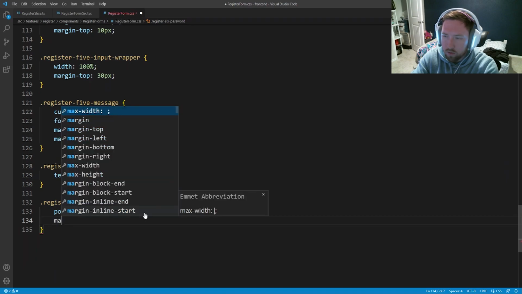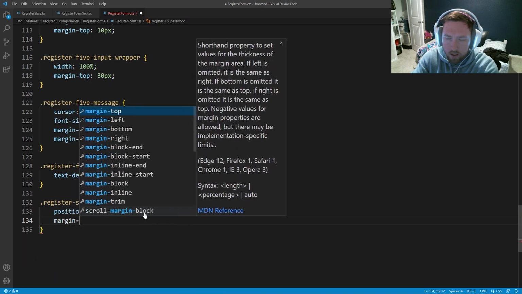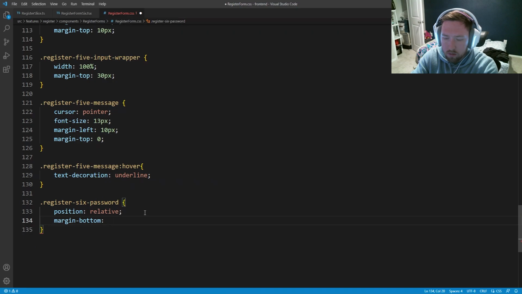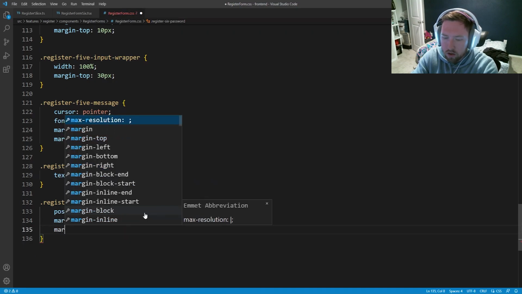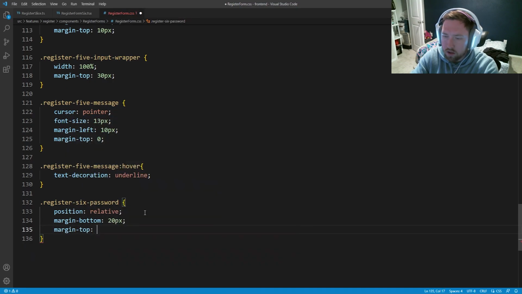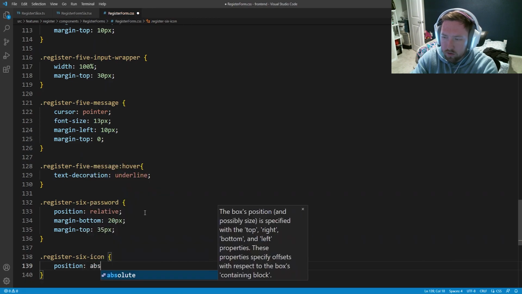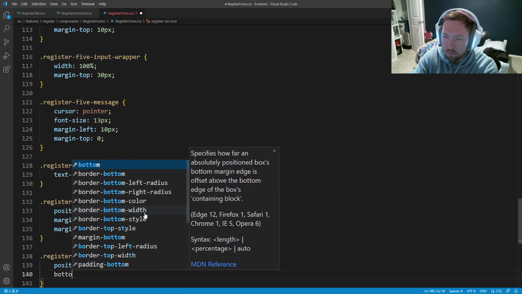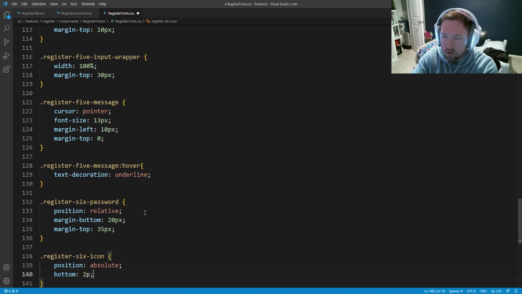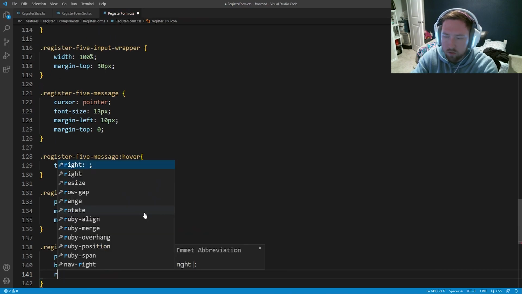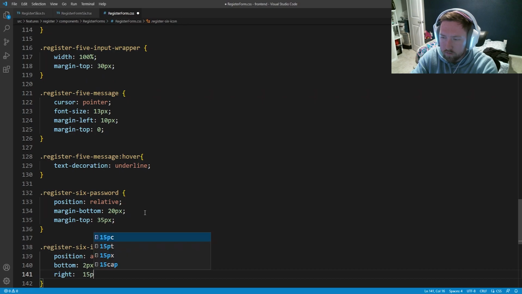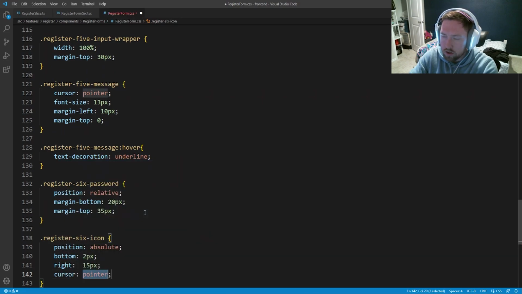And then we're going to have margin-bottom is going to be 20px. We're going to have margin-top is going to be 35px. And we also need register-6-icon. And this is going to be position absolute. We're going to have bottom is going to be 2 pixels. And it's going to be right 15 pixels. And the cursor for this is going to be pointer.